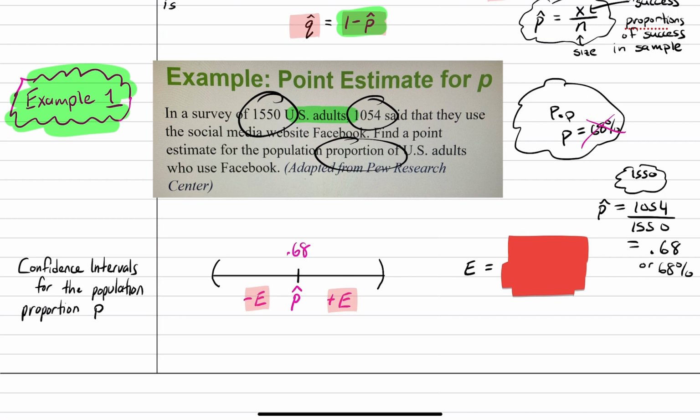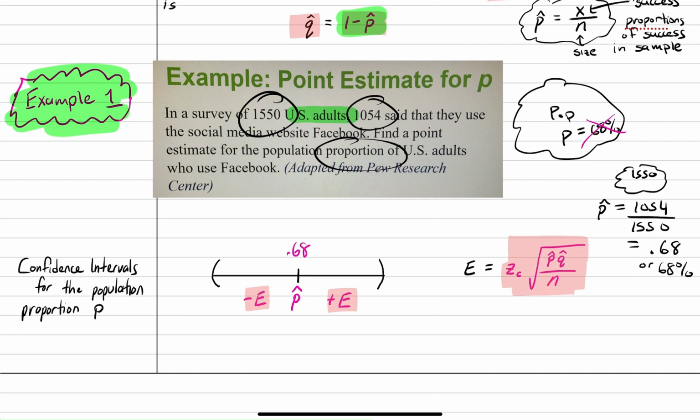Now, here is the formula for margin of error in this section. So please write this down. It is going to be the critical z-value multiplied by the square root of the probability of success, which is p hat, times the probability of failure, or the proportion of failures, which is q hat, divided by the sample size.